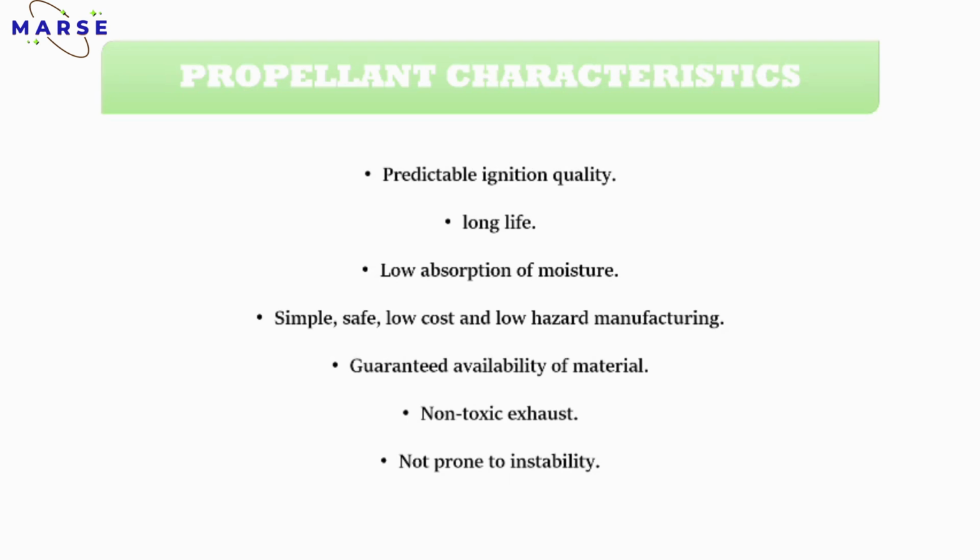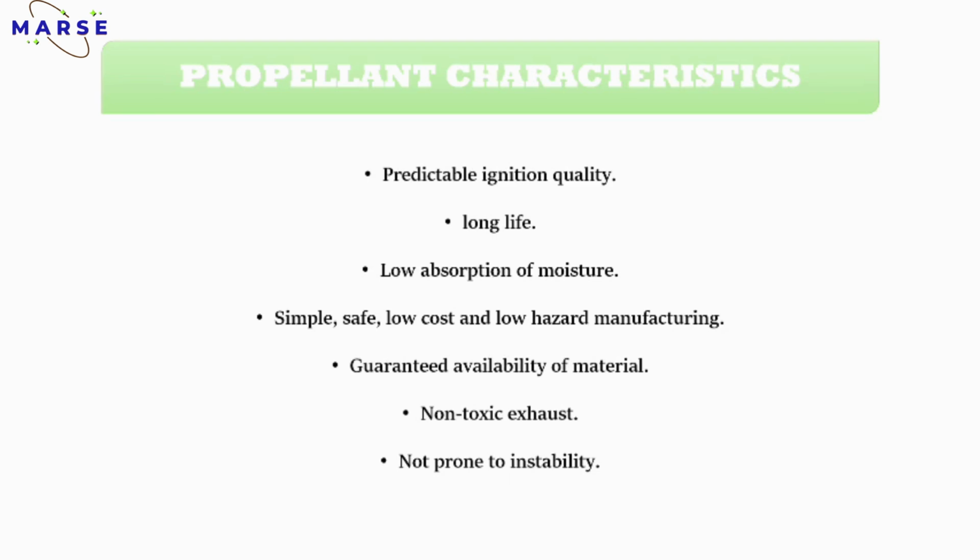Then simple, safe, low cost, low hazardous manufacture. Then guaranteed availability of materials, means all materials. If you want to make any solid propellant, for example an AP propellant, then the availability of AP and HTPB should be guaranteed. If you don't have the solid part or the fuel part, the oxidizer part, and the availability is not there, then it is very much affected.